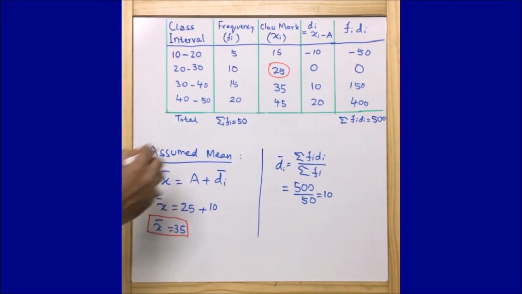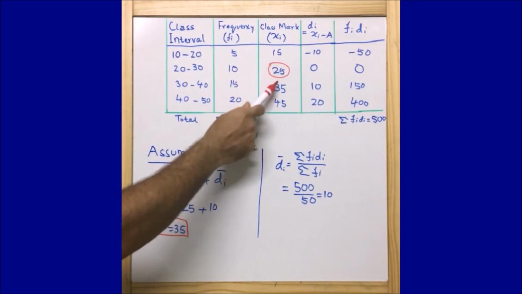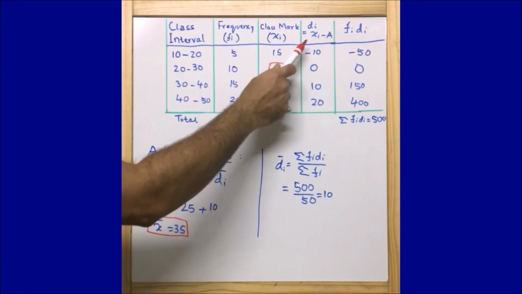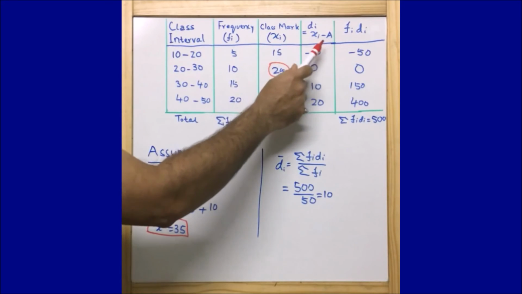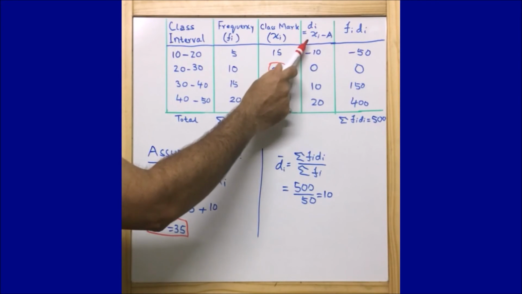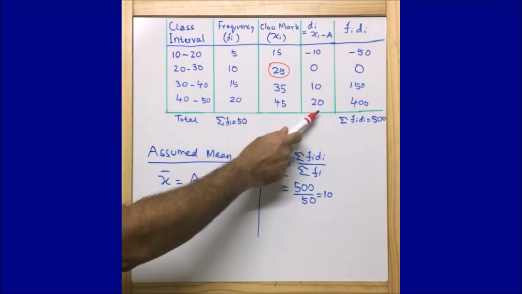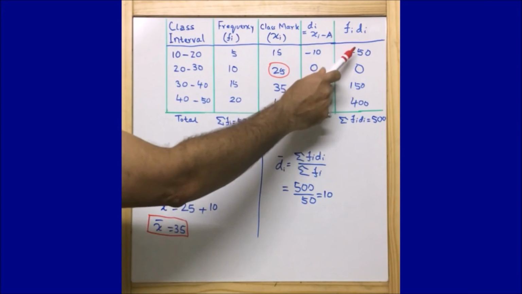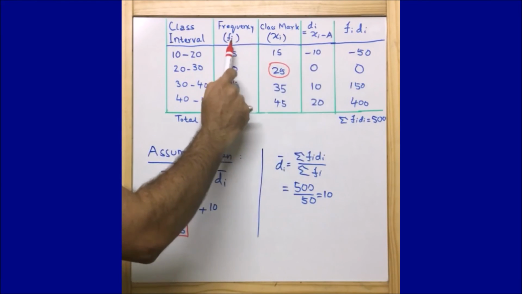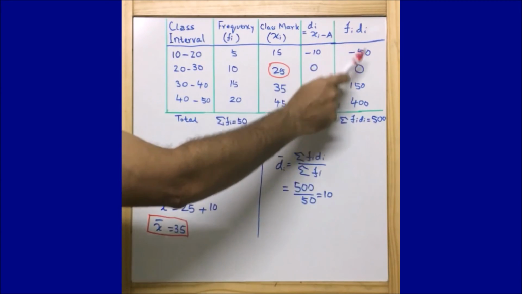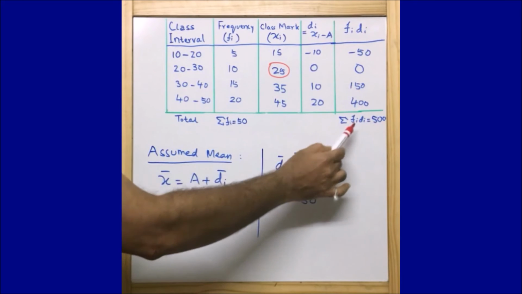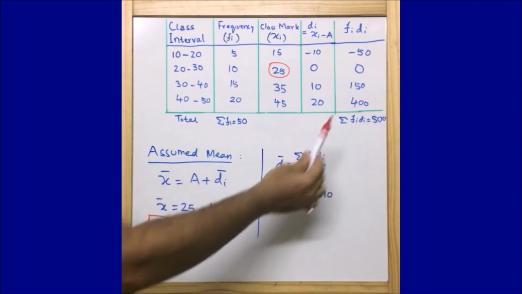What we did here: we assumed one mean from the class marks, then we found the deviation, class mark minus a, with the help of this formula. Then we multiplied fi with di to get fi di, and then we took the summation of this. We found that summation of fi di is equal to 500.